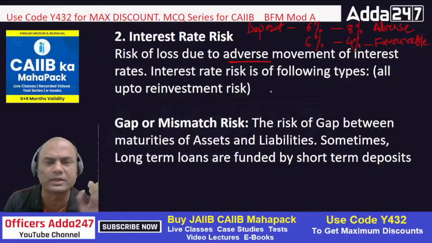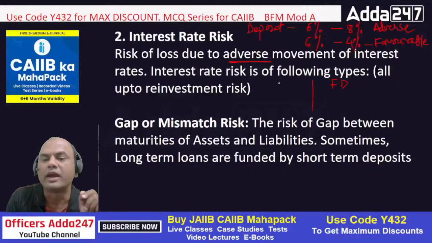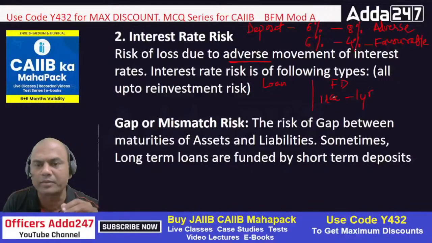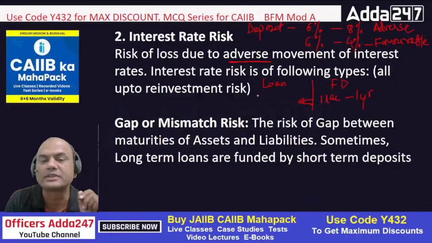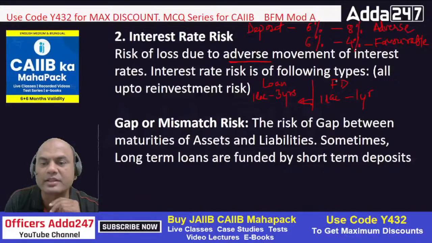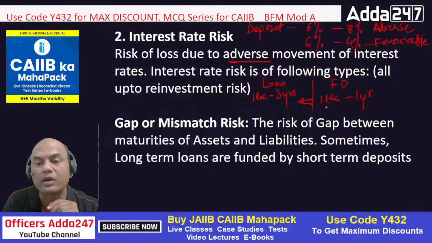Means what? I'll give you a simple example. Suppose if I am having an FD, let me keep it over here, FD, okay, and this is a loan. I take a FD of 1 lakh for, let's say, 1 year. What will I do with this 1 lakh FD for 1 year? I am a bank. I have kept it over here. I'll give it as a loan. This 1 lakh I'll be giving it as a loan. But when I give this 1 lakh as a loan, let's imagine I give this loan for 3 years. Now what will happen? After 1 year, this FD person will come to me for withdrawal. But I don't have money because this money of 1 lakh I'll be receiving it in 3 years.